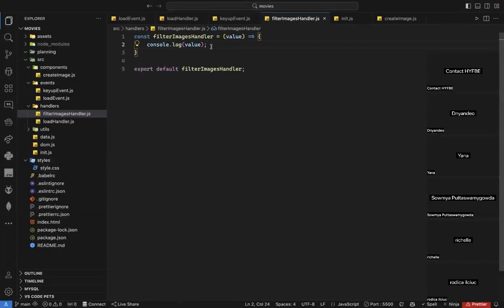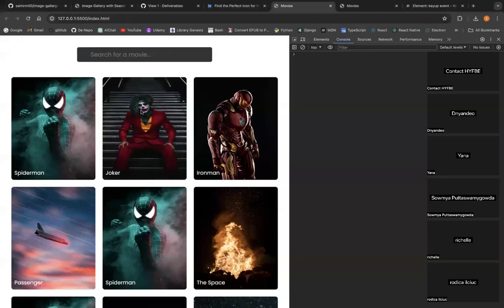So what can I do first? Before I do that, let me do something else. First, I need to grab all my images. Why? Because, for example, if whatever the user types does not exist in the title of the movie, I want to remove it. But how can I remove it if I don't have it? So first, I need to find a way to grab all my images. How can I grab all my images here?